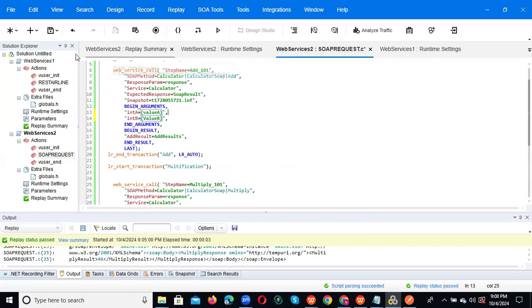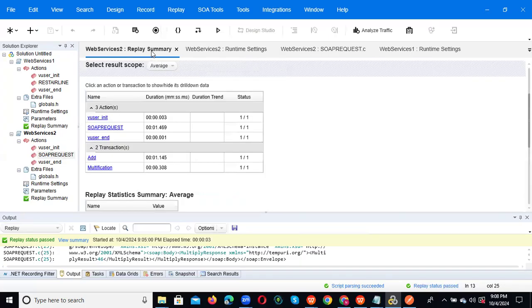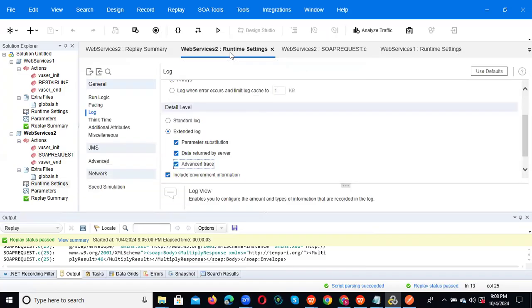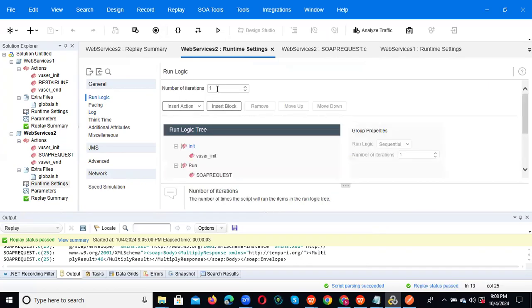Then why are we giving this data? Because you are executing multiple times. For example, go to runtime settings, web service. In the run logic, you can give 3, which means it will execute 3 times, but with different data.